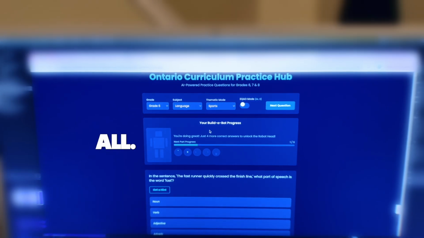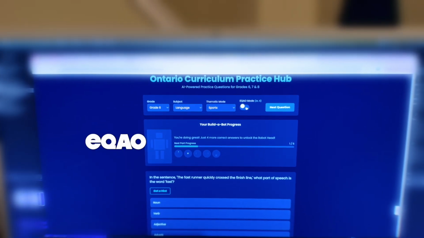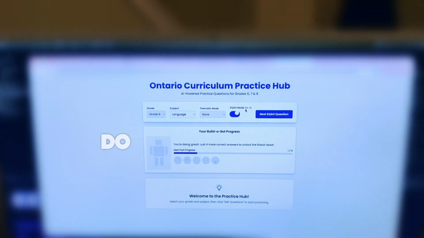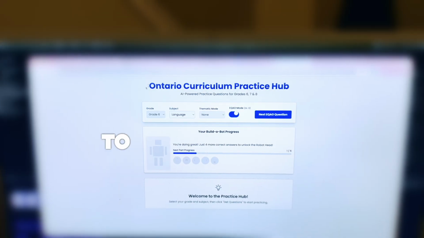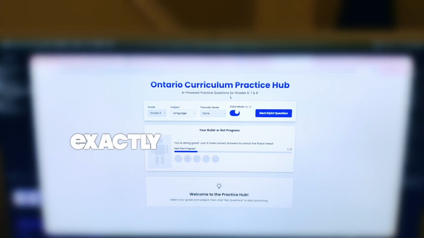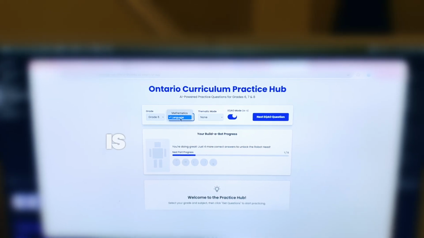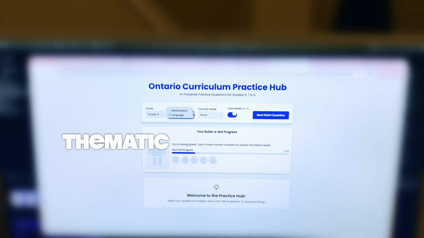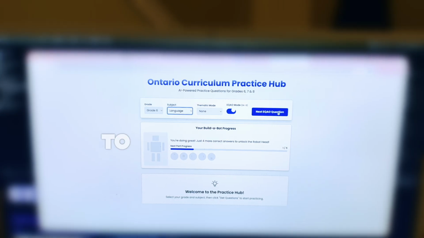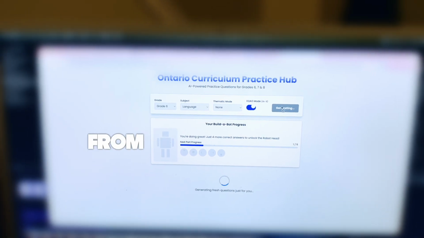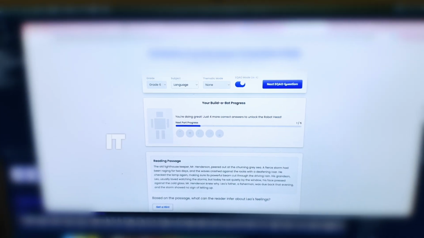But that's not all. If you come up here and toggle to EQAO mode, it is going to do grade 6 only. It's going to change color scheme so you know exactly what you're in. The only thing you'll be able to toggle here is math and language, and it disables thematic mode because now it's only going to pull questions exactly from old EQAO tests that have been published online. So AI is searching the internet right now. It's going to find a question. It's going to generate it for you.